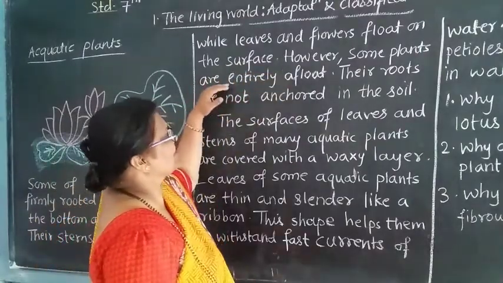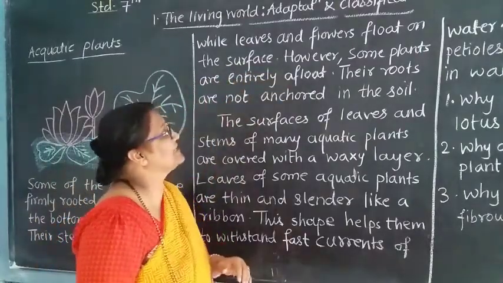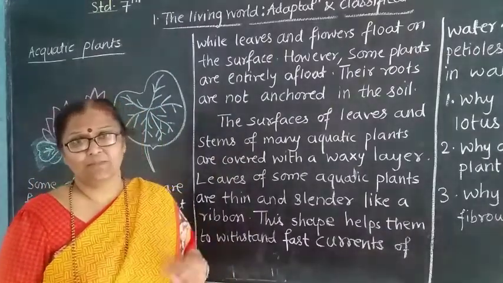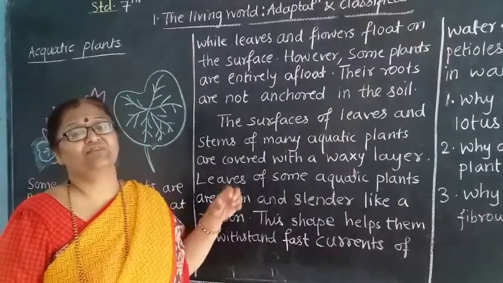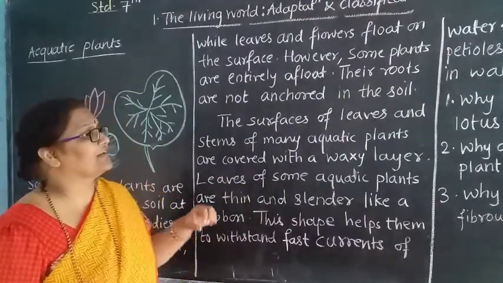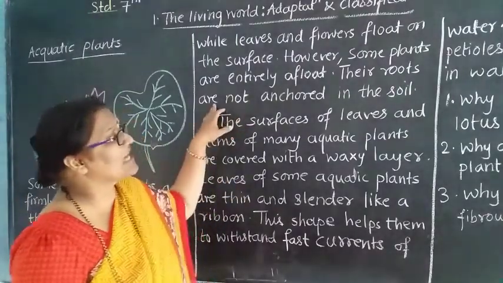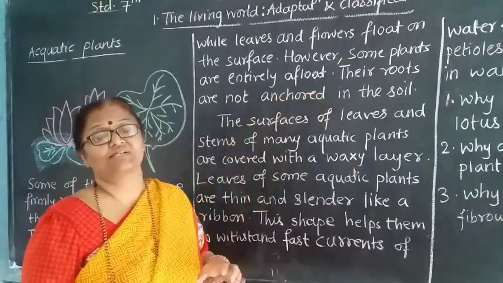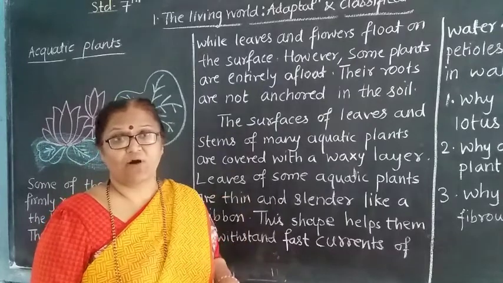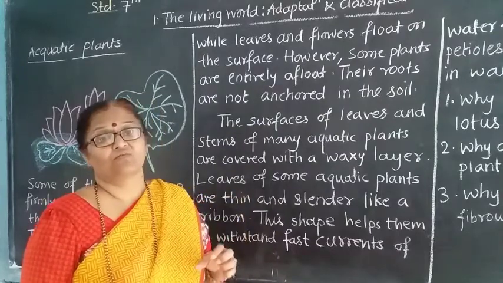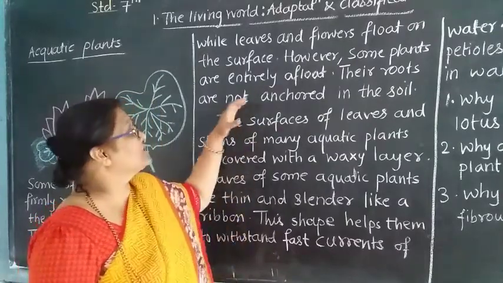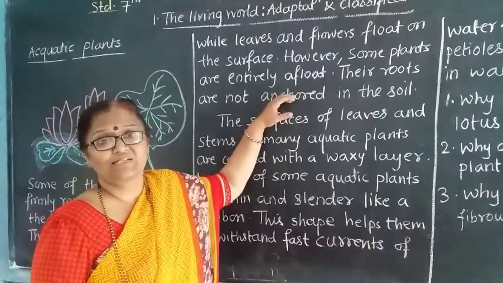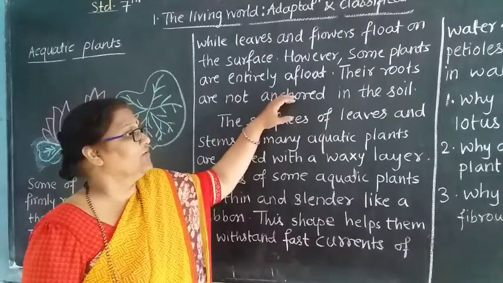However, some plants are entirely afloat. That means there are some plants which are entirely floating with the water. Their roots are not anchored in the soil. That means the soil which is present at the bottom of the water, the roots are not anchored there. That means the plants float in the water.